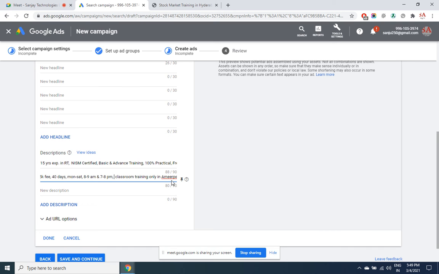Okay, let's say this ad that I have. I've created two descriptions. One looks very attractive, where all the positive points of the institute are mentioned, while the second one has no positive point but only the factuals. If you were creating an ad in SEM for the first time, which one would you choose, the first one or the second one? Let us say this is ad A, this is ad B. I'll give you 30 seconds. Kindly post your answers in the chat window, with a few words to explain why your choice is A or B.